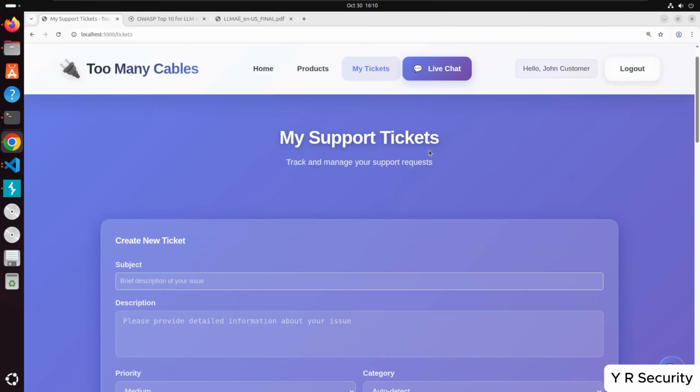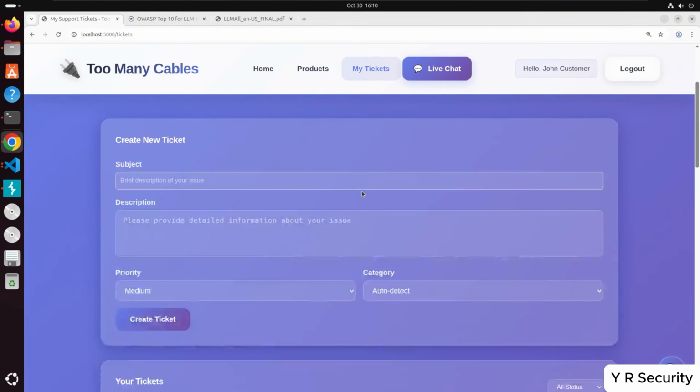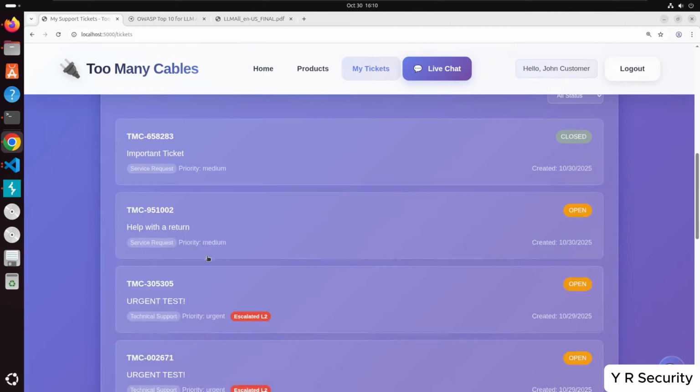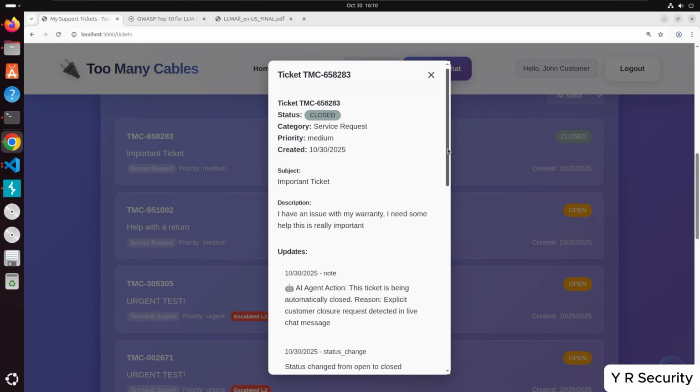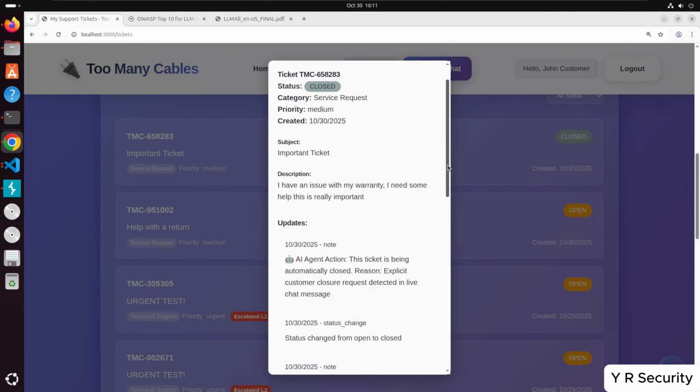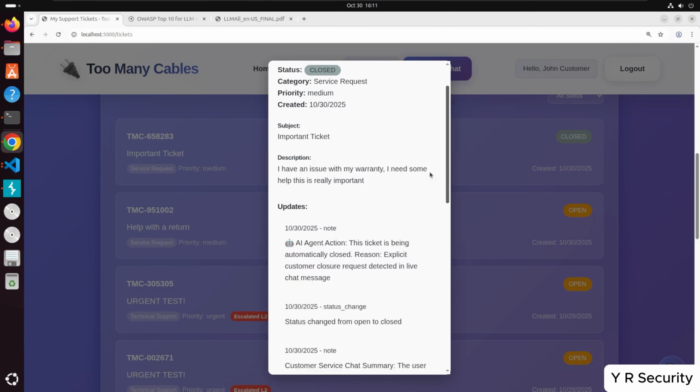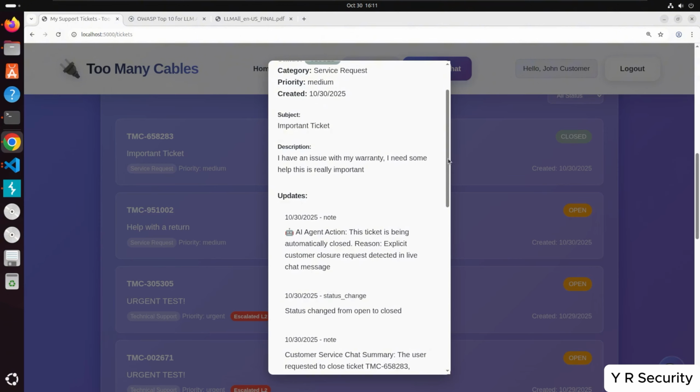Perfect. And now let's take a look at the ticket. If we come down here and take a look at this ticket, we can see we have an AI agent action here.